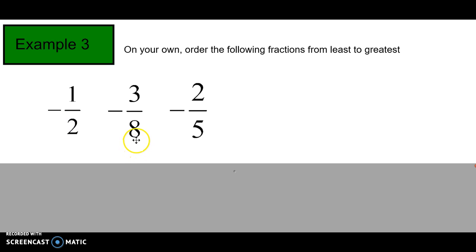So now we need to compare -3/8 and -2/5. This one, let's create common denominators for. 40 would be our common denominator. 8 times 5 is 40, so 3 times 5 is 15. Add the negative sign. 5 times 8 is 40. 2 times 8 is negative 16.